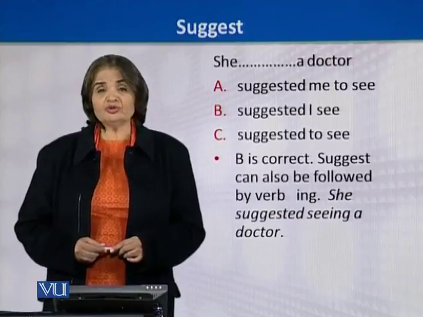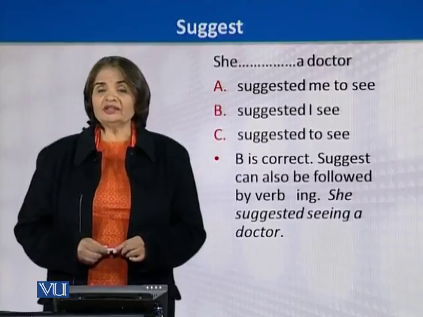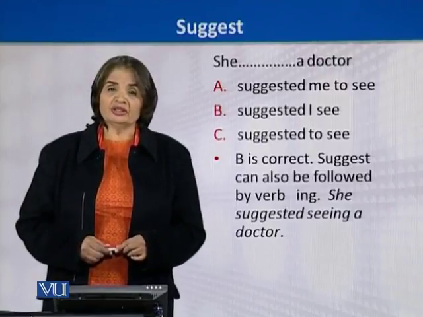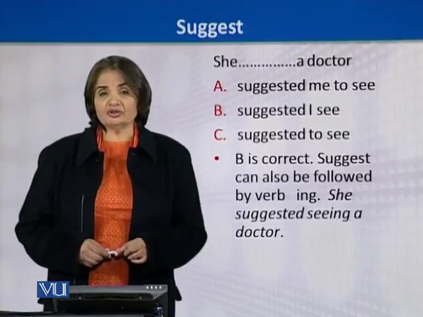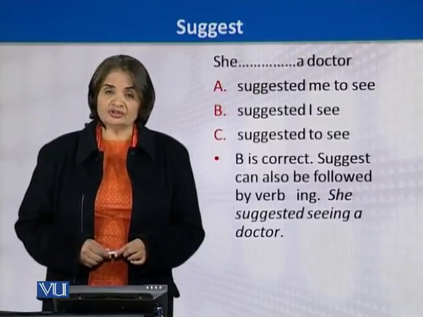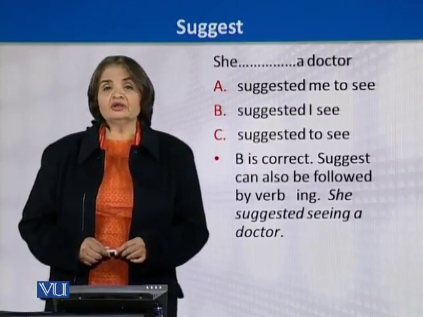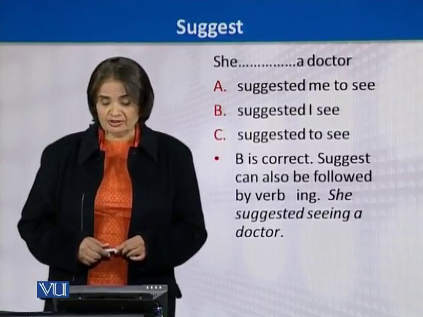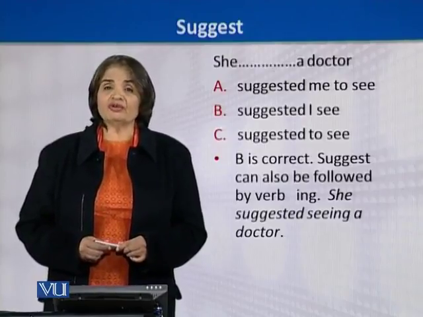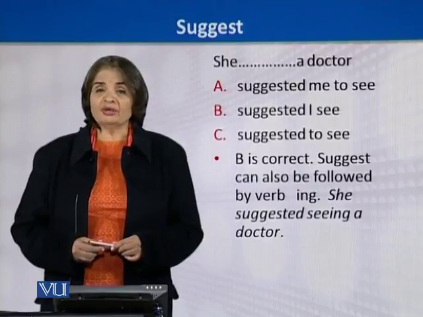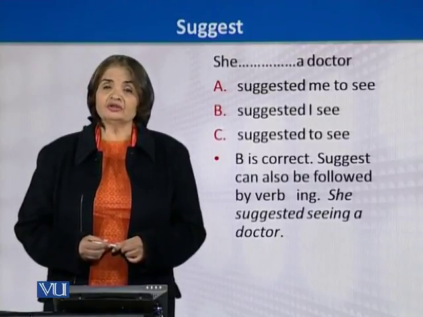And if we want to change the verb with ing, we can only do that if the option is given in that. But here, since the option is not given, we cannot change it. We can only use the particular relative clause of she suggested seeing a doctor if we have a choice of adding the relative clause by our own understanding, and the options are not given.